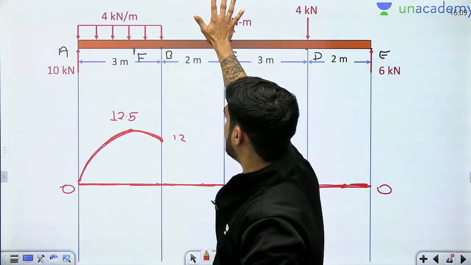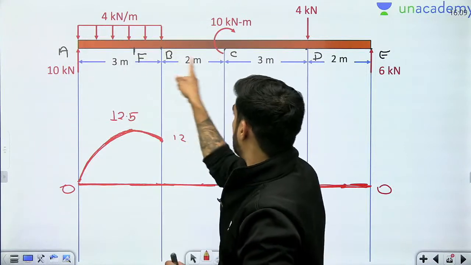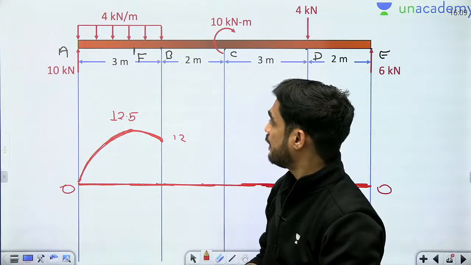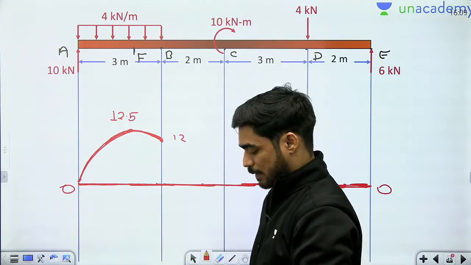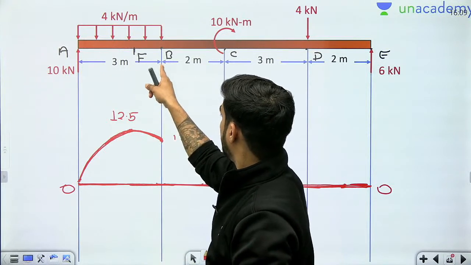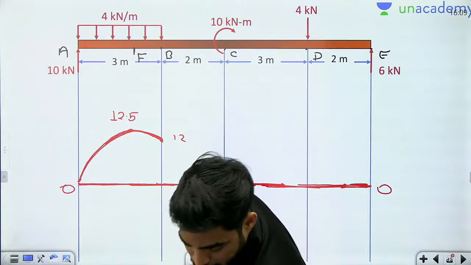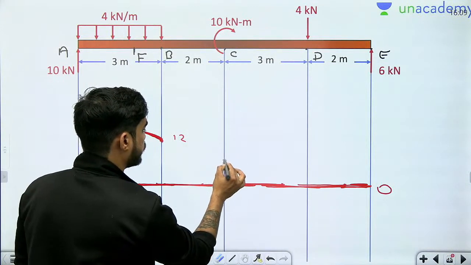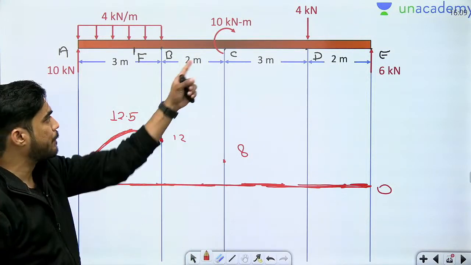So how much bending moment will I get, beta? 10 multiplied by 5, 50, minus 4 into 3, 12, multiplied by 3.5, which gives 8. I am getting 8. So beta, it will be somewhere here. So this bending moment is without considering the couple.